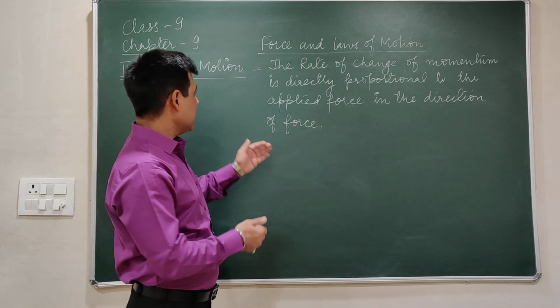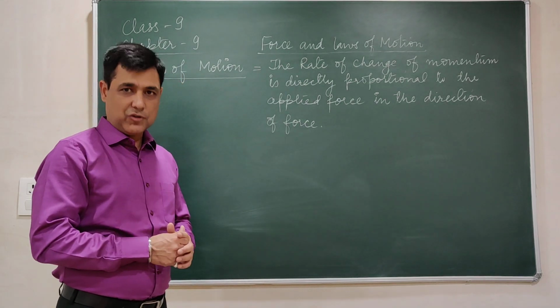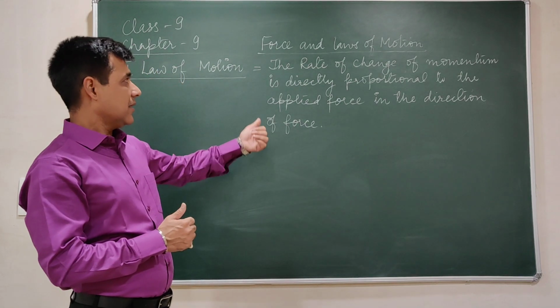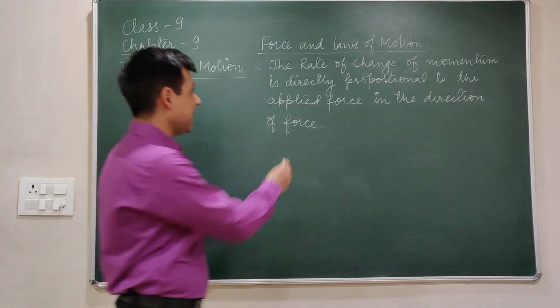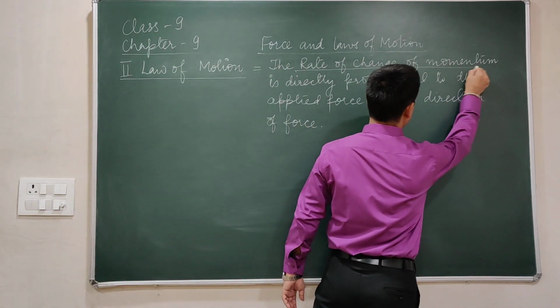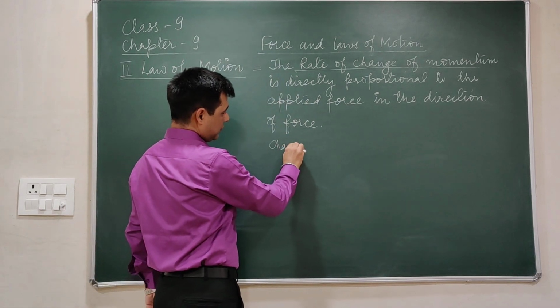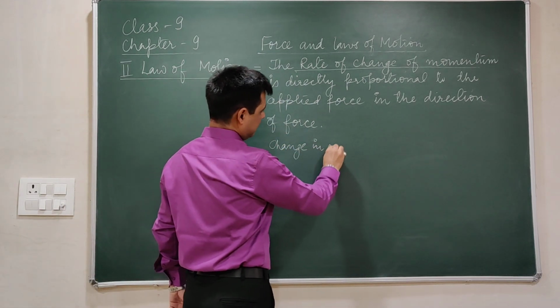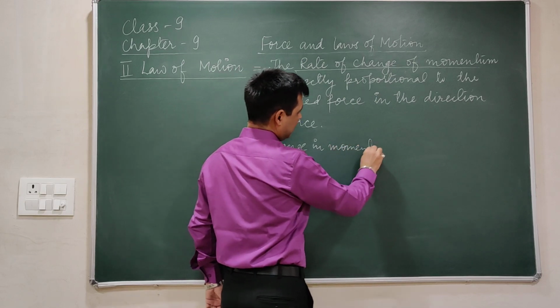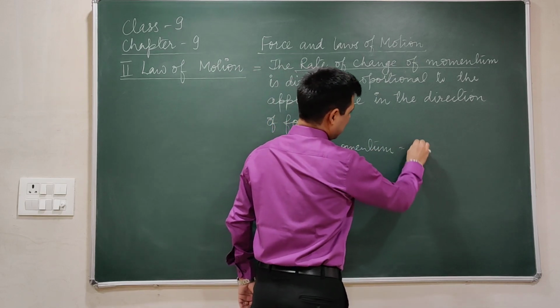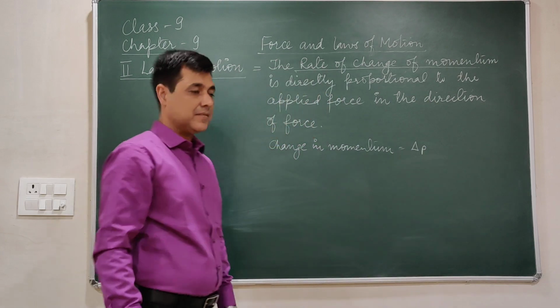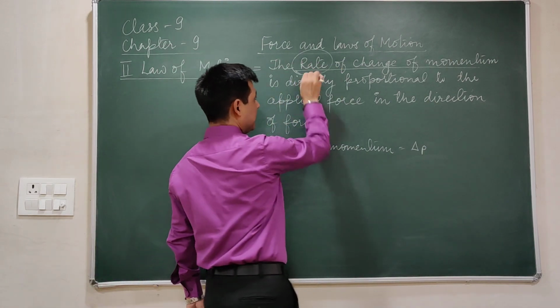Now with this, we can reach a mathematical formula. Look at the statement I have written: the rate of change of momentum. Change in momentum is delta p.